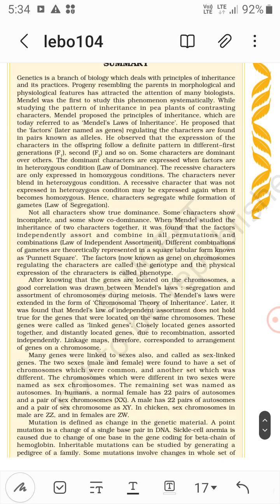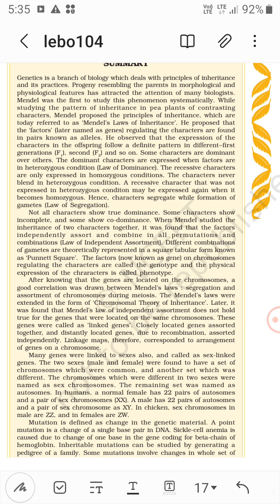He proposed that the factors, later named genes, regulating the characters are found in pairs, now known as alleles.